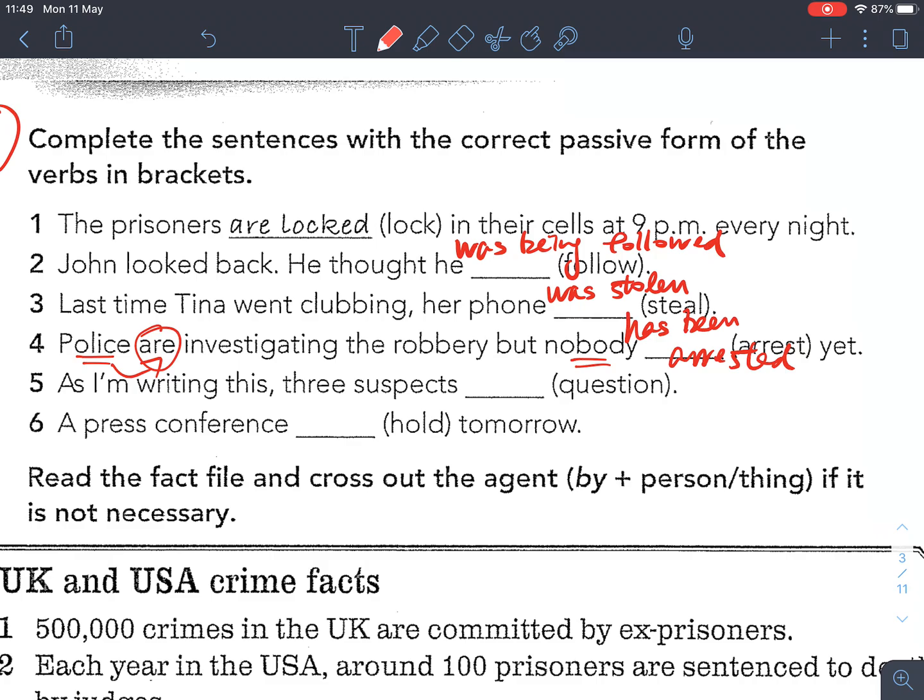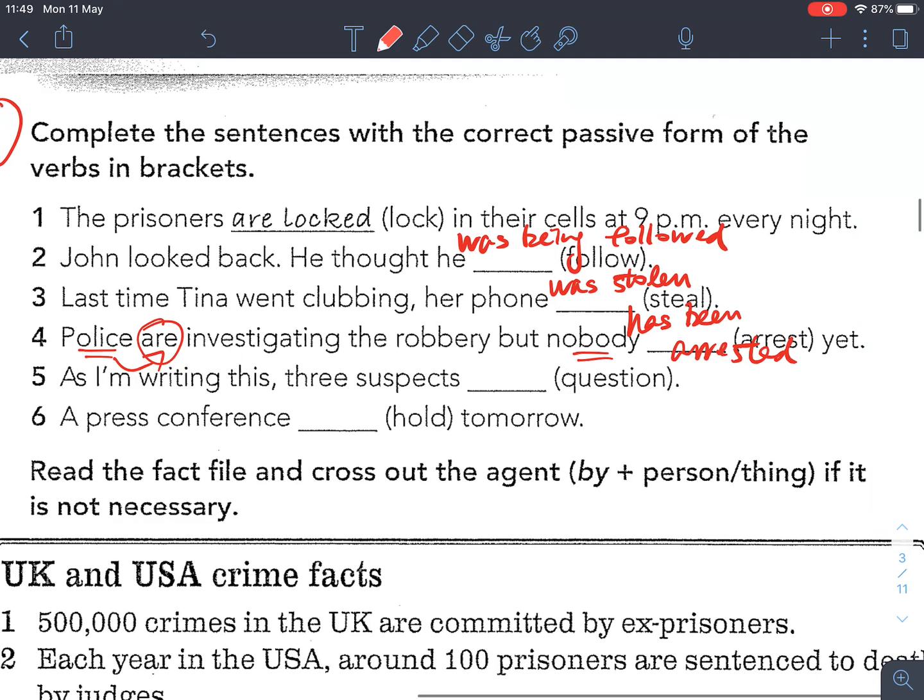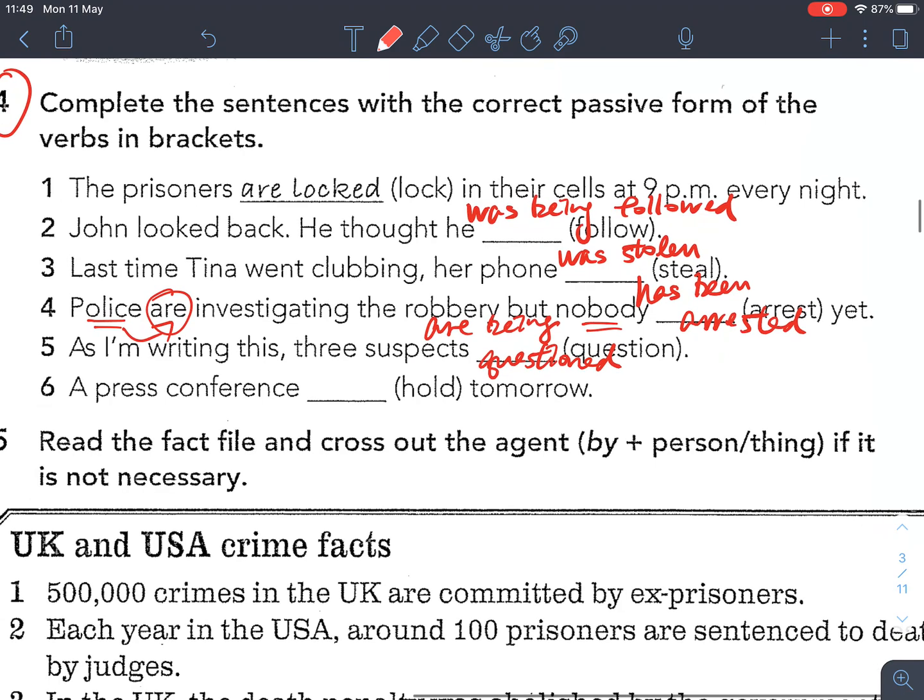Right? And then 5, as I'm writing this, 3 suspects. So as I'm writing this, so should be present continuous, are being questioned. Okay? And then 6, a press conference. So tomorrow, future, will be, and then past participle, held. Will be held tomorrow. Okay?